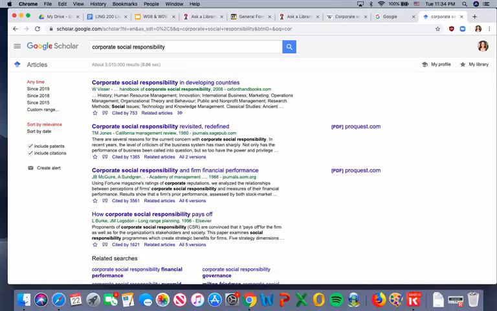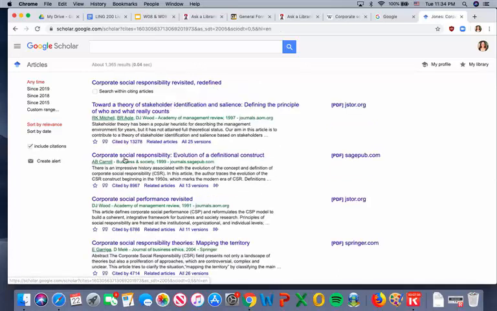of the same properties that the library databases have, where if you were to find an article such as Corporate Social Responsibility Revisited, Redefined, that might be something that you're interested in, but you can see it's from 1980, so that's kind of old. But you can see that there's a bunch of articles that cite this. So you could go, I want to see the ones that cite this article, that use it as one of their sources in their bibliography.